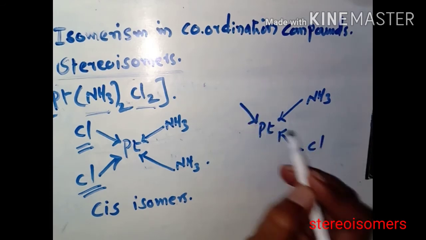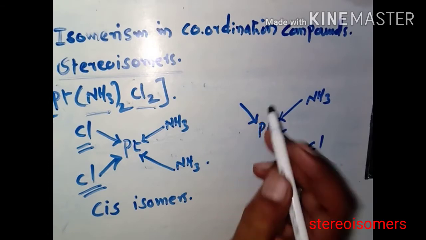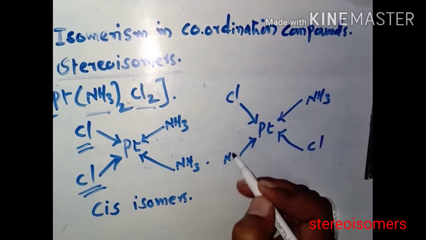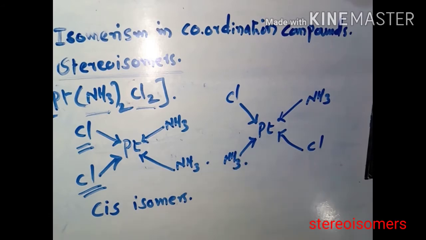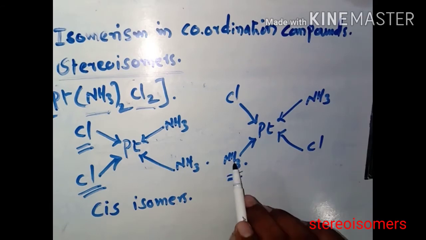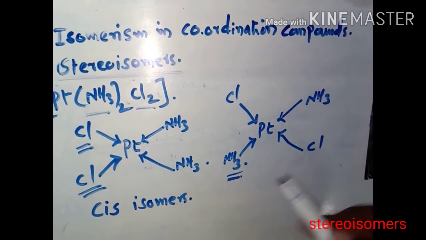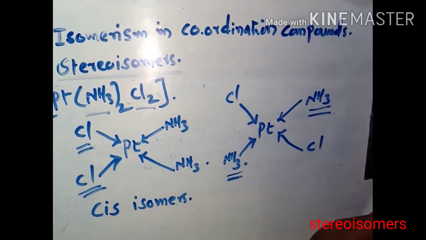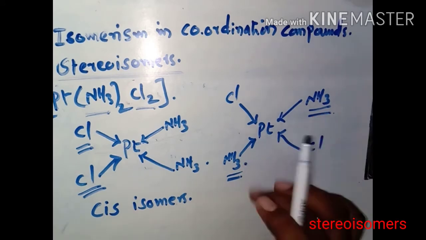Another example we can take: Cl, and here we write NH3. Now identical ligands means the same ligand. If you take NH3, here NH3 is present on the left-hand side of the Pt, and here NH3 is present on the right-hand side of the platinum, meaning both are present at opposite positions.